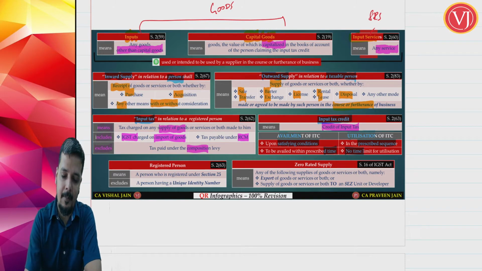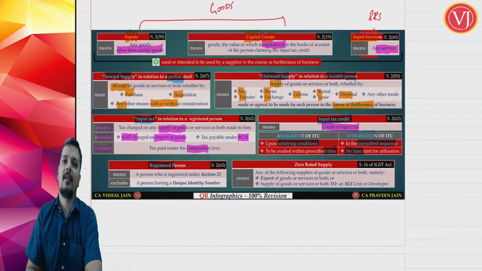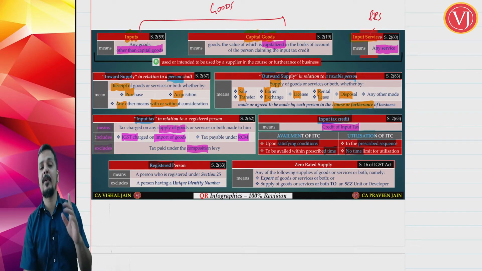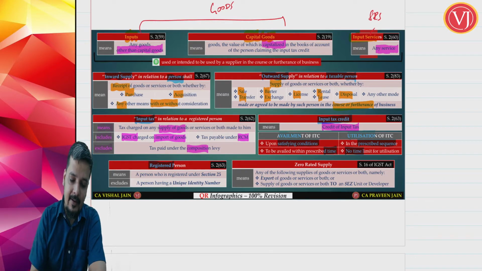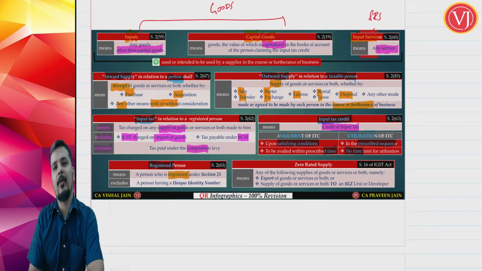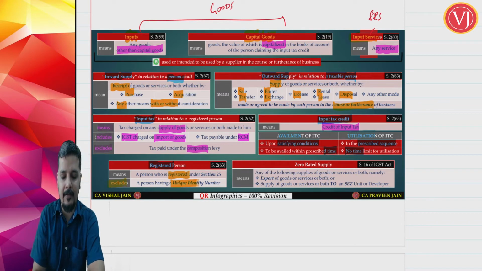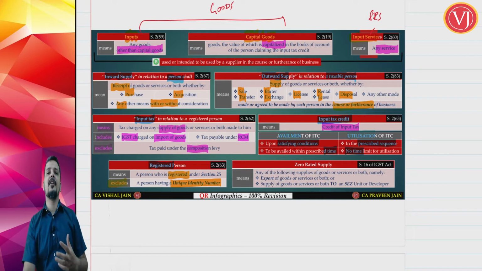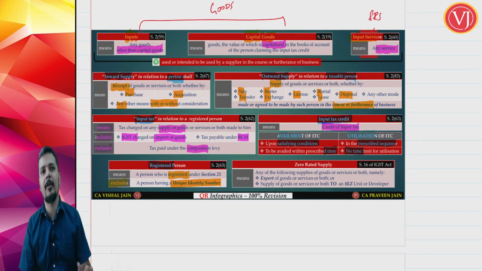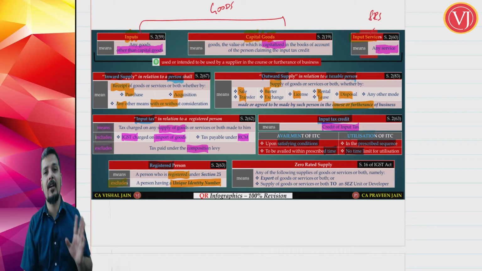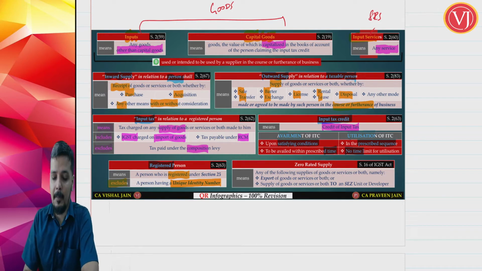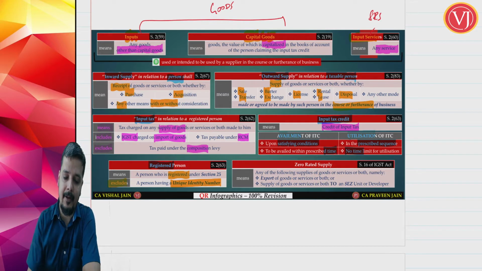Now friends, we are talking about a registered person. What is a registered person? Simple. Input tax credit can be taken only by a registered person, so it is very important. A registered person means a person who is registered as per section 25, but does not include UIN, the unique identification number. International organization registrations under UIN are not included because they cannot take any credit.